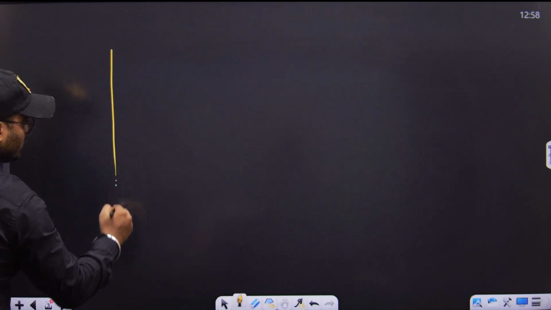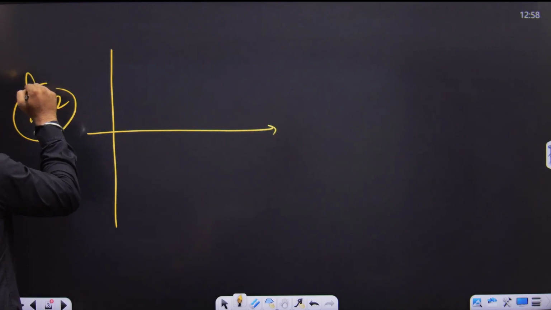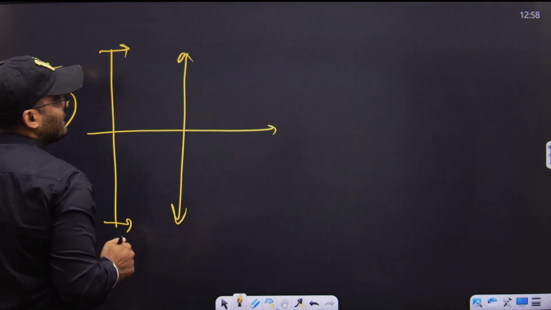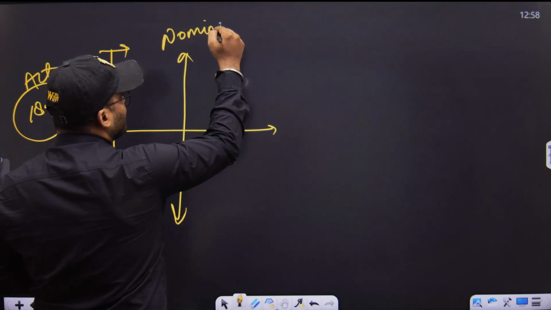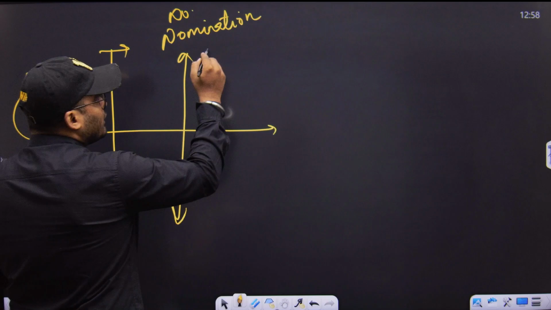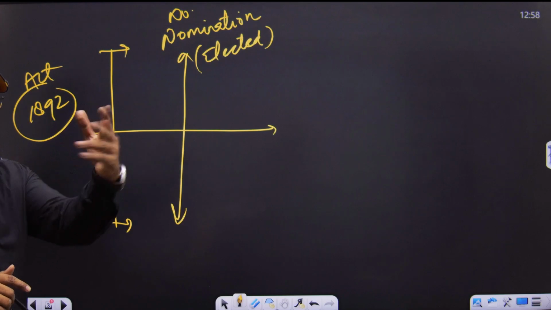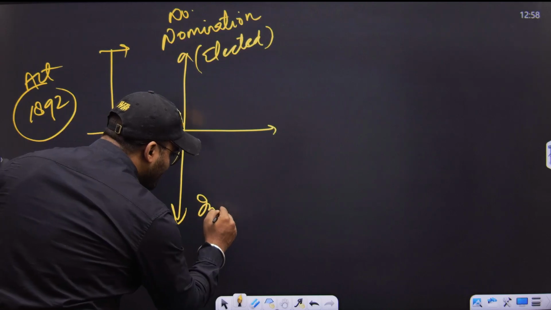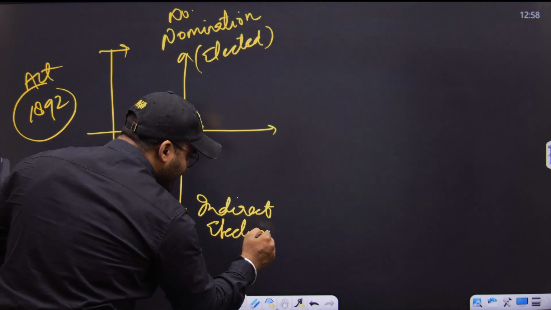Now, come to the second demand. In the Act of 1892, the second demand was that the Congress leadership said there should not be nominations. We want elections. So the people should be elected, not nominated. British said, okay, given, but the elections will be indirect elections. So what are the British doing? British are accepting the demands but in their own way.